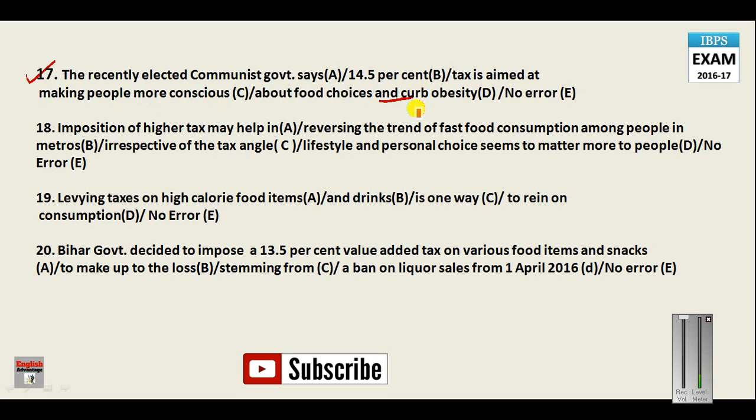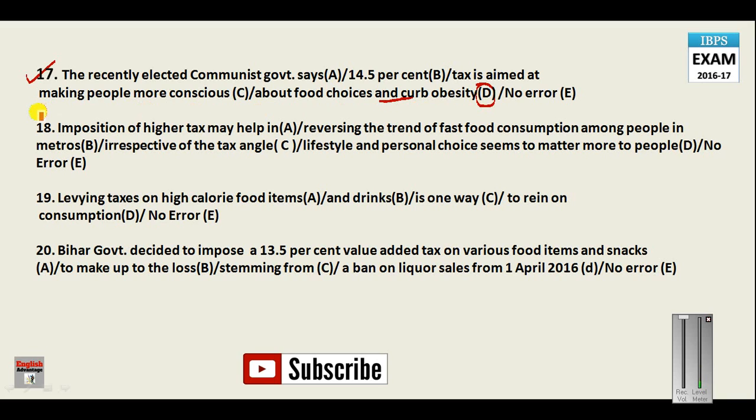Before and after "and", we must use the same kind of verb to maintain uniformity in the sentence. So here we should say tax is aimed at making people more conscious about food choices and curbing obesity. So here your answer will be D.